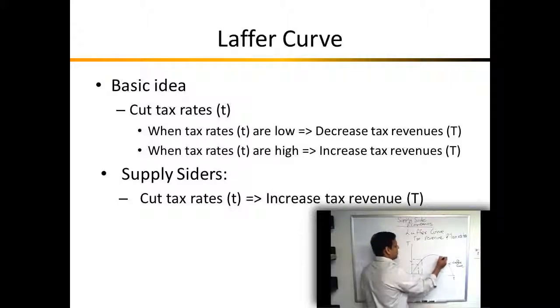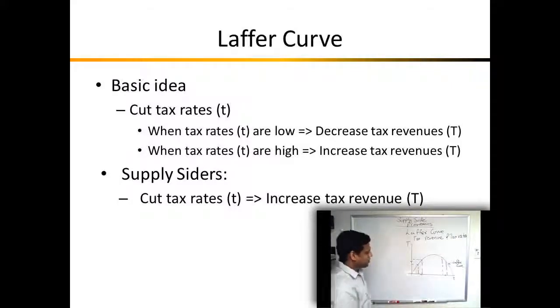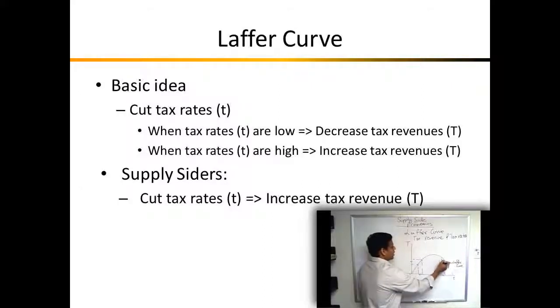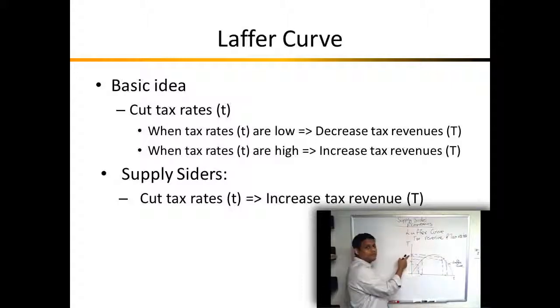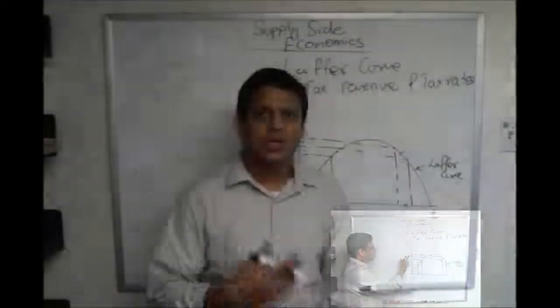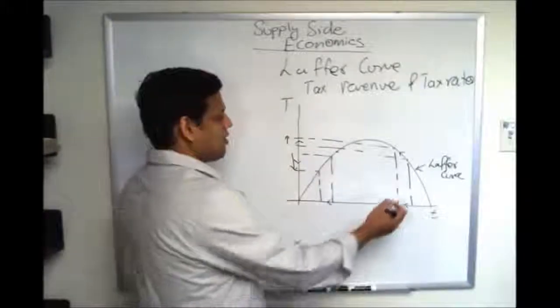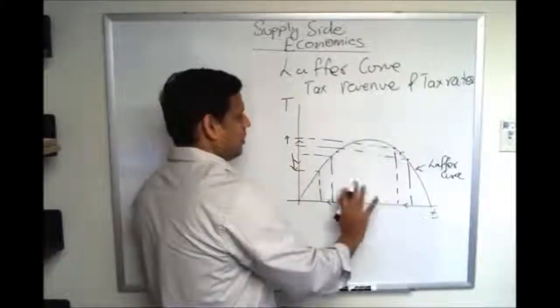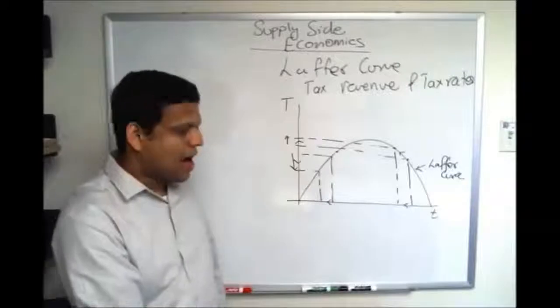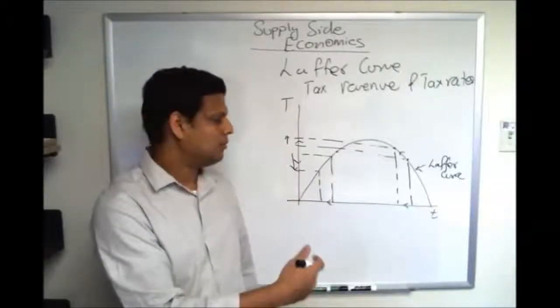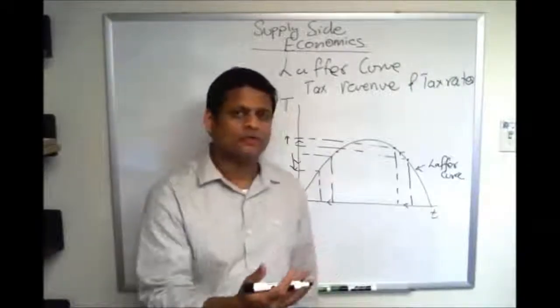And the idea of the supply side economists is that if you are on the right of the Laffer curve, then at that point when you cut the tax rate, you would in fact be increasing the amount of tax revenue collected by the government. So the supply siders believe that the economy is more in the higher tax brackets, which is of course not free of criticism.